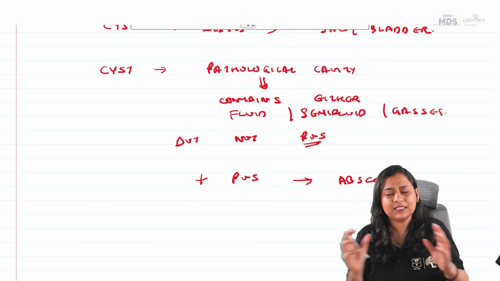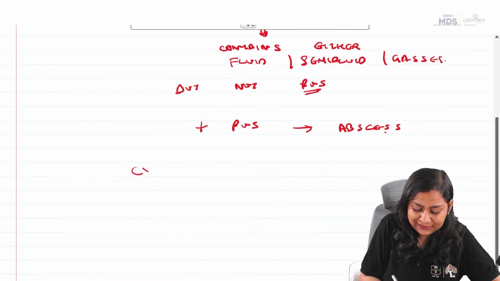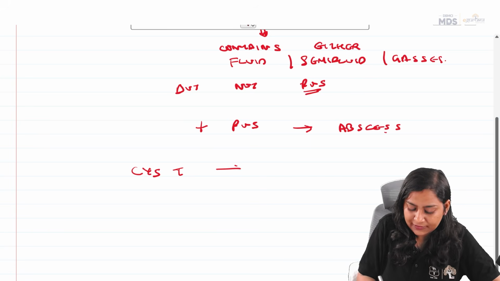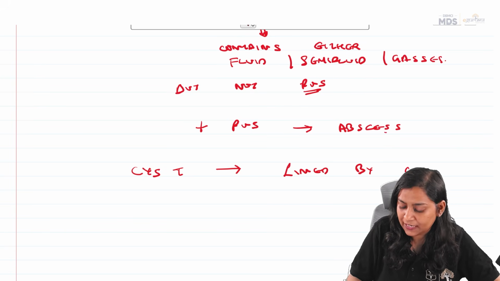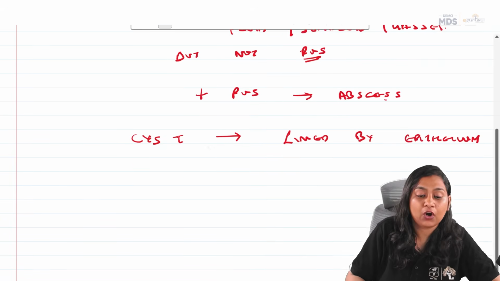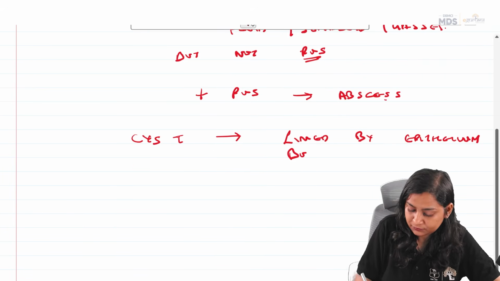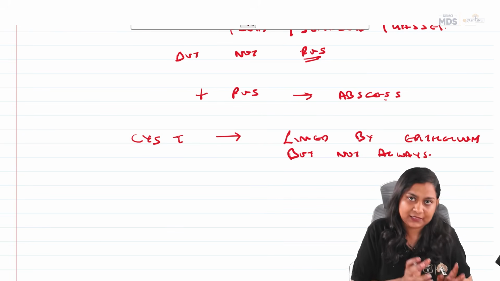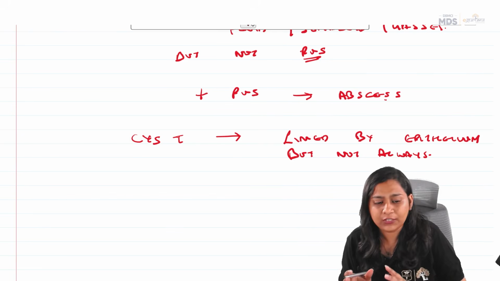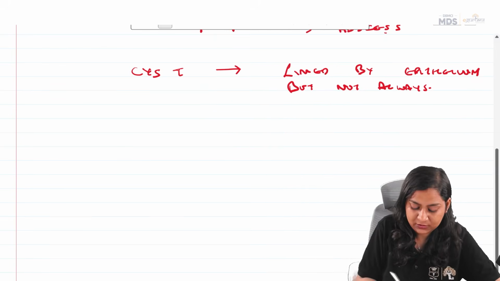Now, this cyst is frequently lined by epithelium, but not always. So, based on whether the epithelial lining is present or not, we have two types of cyst.